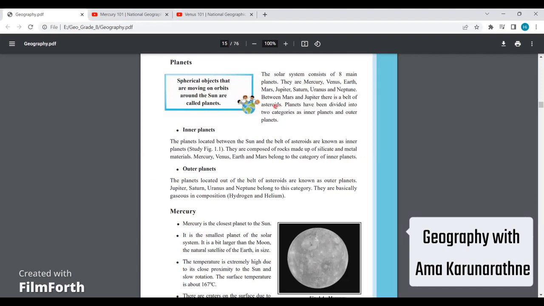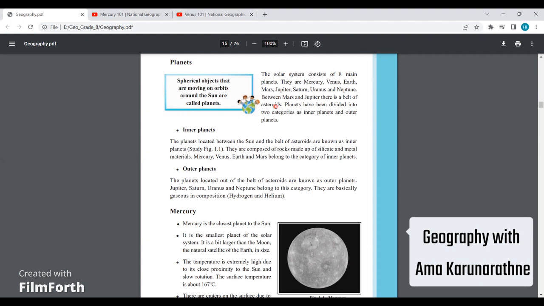Between Mars and Jupiter, there's a belt of asteroids. Planets have been divided into 2 categories as inner planets and outer planets. Okay, so in the solar system, now we know there are 8 planets. So there are 2 categories that they have been given. What are these 2 categories? Inner planets and outer planets.